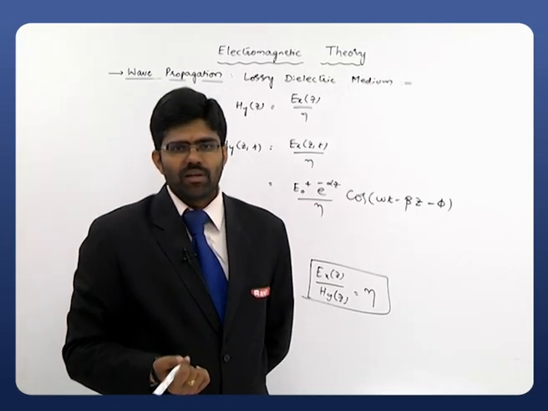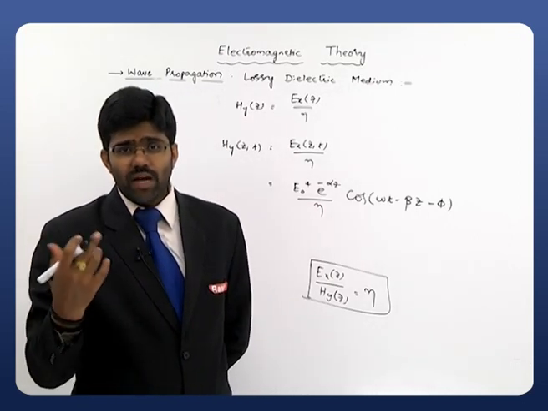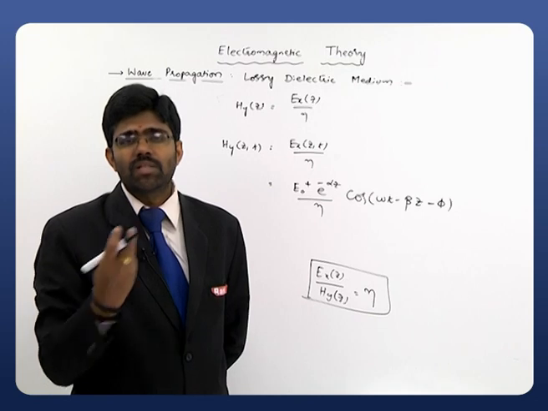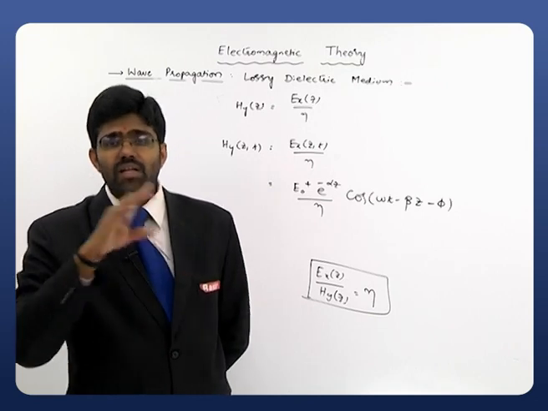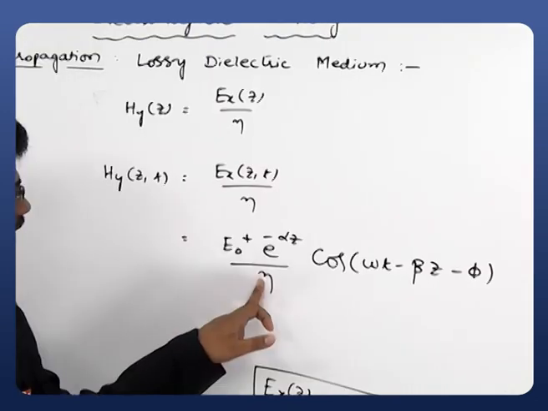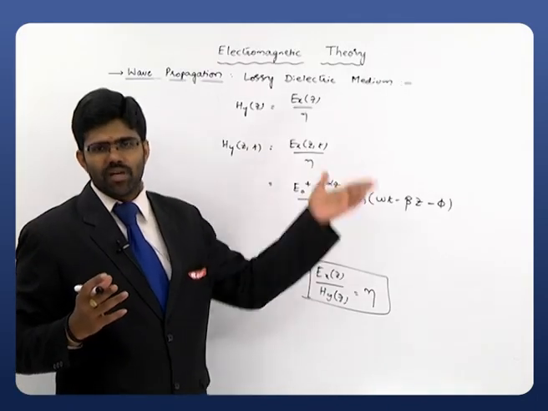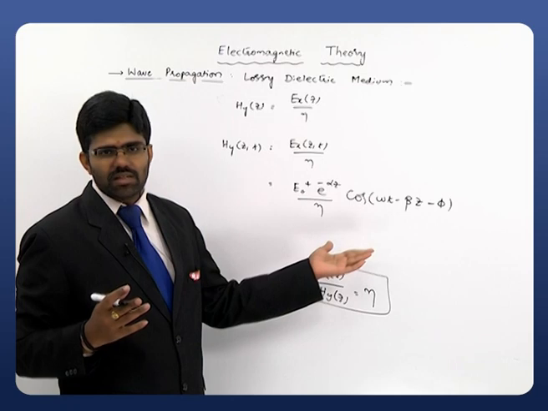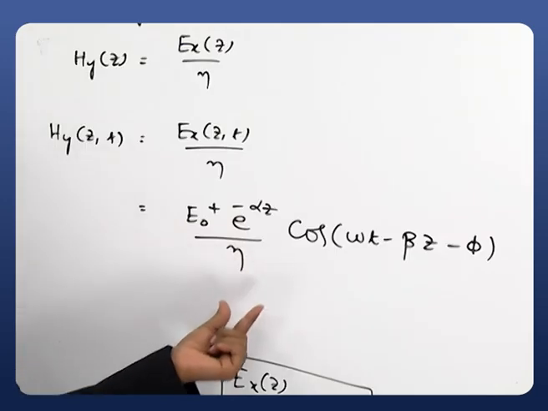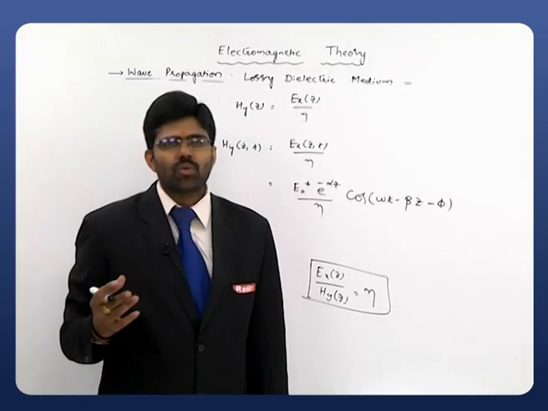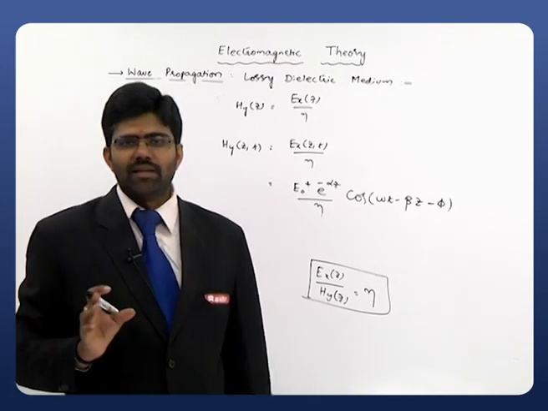minus phi. Clearly remember, for the magnetic field we added that phase only for mathematical convenience. If there is any phase shift because of this eta, that phase shift will be added here. If there is no phase shift, the pure form remains as it is, but if eta has some phase shift, that phase shift will be added here, to observe and understand it clearly.